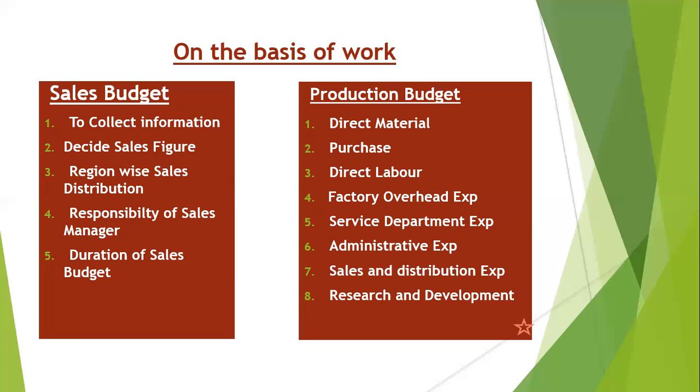So right now each company has a different department of research and development, and they are fixing the percentage of how much profit they will spend on research and development, because it is an ongoing process. Once research has been done, then the development will be done, and if they stop it, then this will not be sustainable.